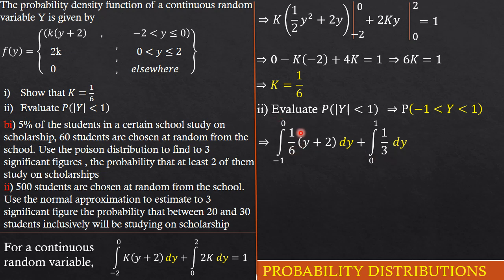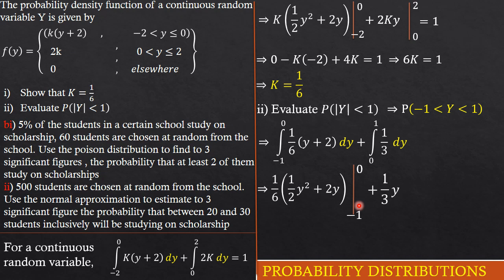So this is what we have. Integrating the first one, as we did initially, we just copy our integral. We have 1 over 6 as the value of k, which is the constant. Integrating this, as we did before, is simply 1/2 y squared plus 2y, with limits from -1 to 0.